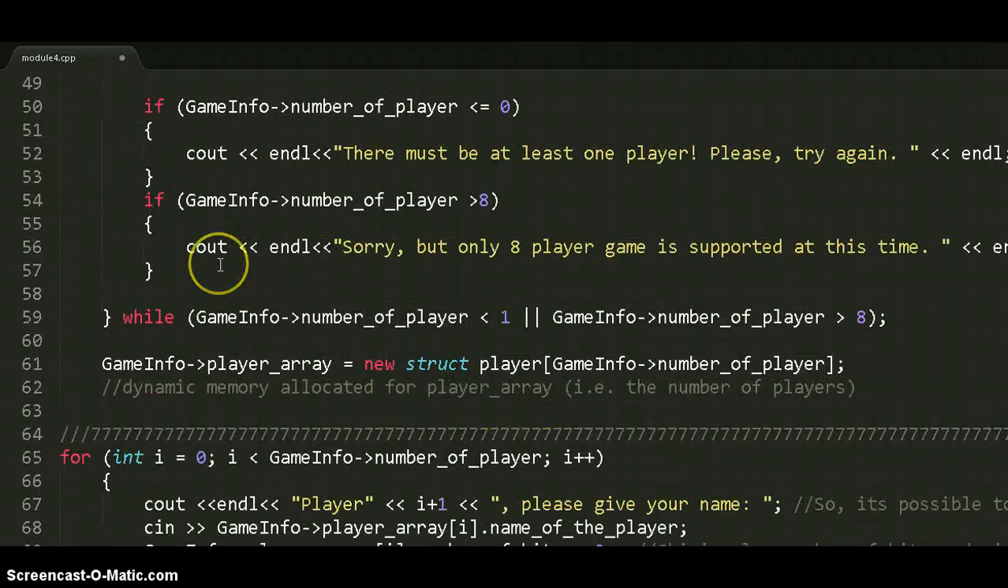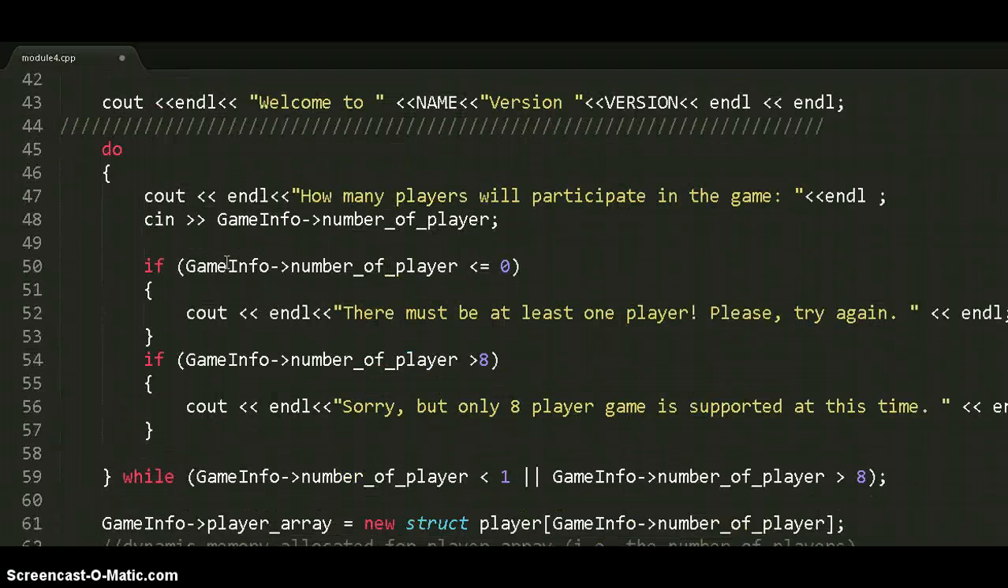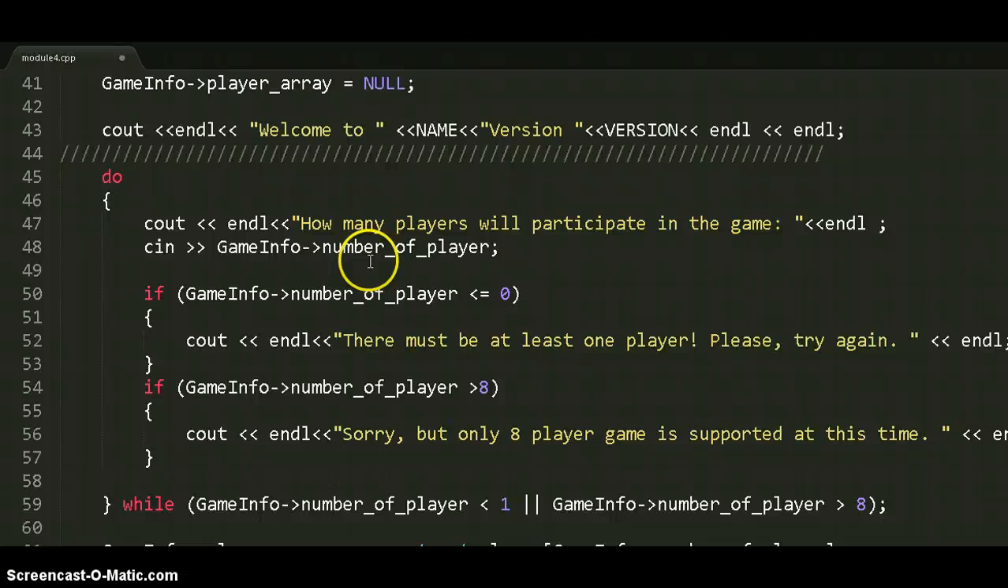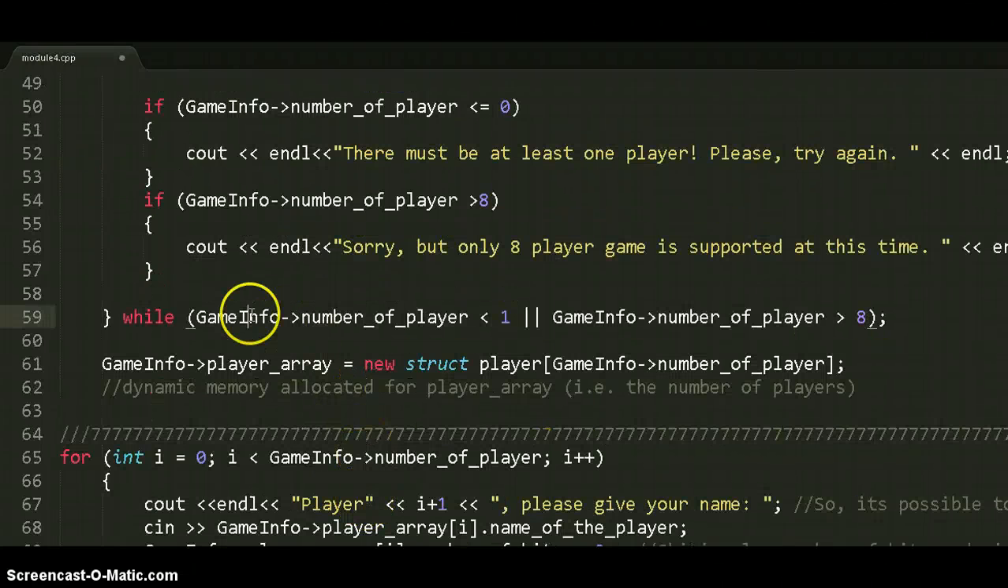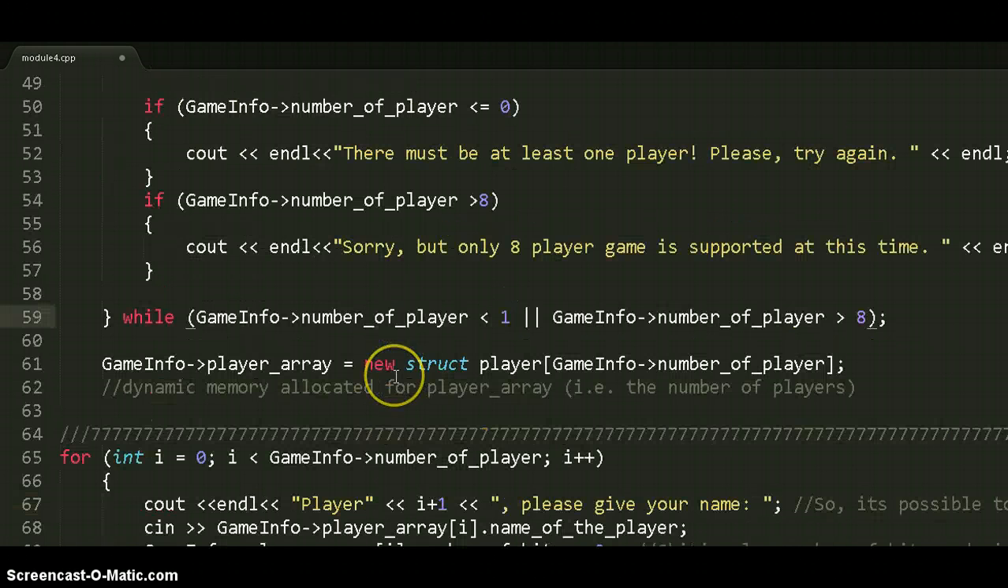And I created a do and while loop, and it will first ask how many players will participate in the game, and then in the end it will check with this function if the number of players is less than 1 or greater than 8, because at this time it prints out that only 8 players are allowed for this game.